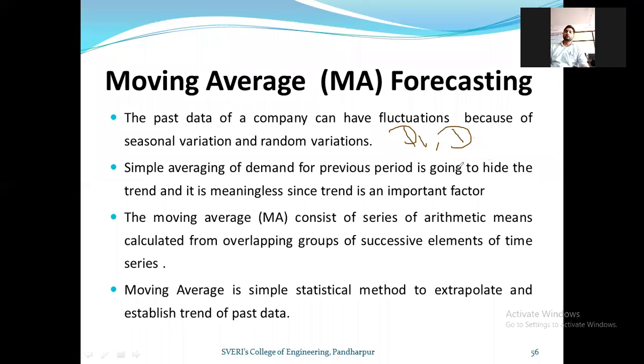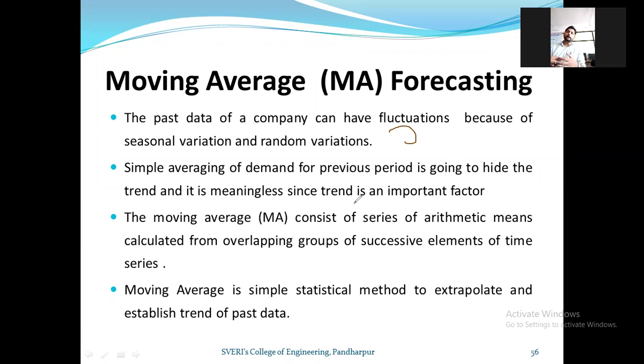Getting my point? So, simple moving average. The past data of a company can have fluctuations because of seasonal variation and random variations. That we have discussed. Then a simple averaging of the demand for previous periods is going to hide the trend, and it is meaningless since the trend is an important factor. When we are averaging all the values, we are hiding the actual trend.